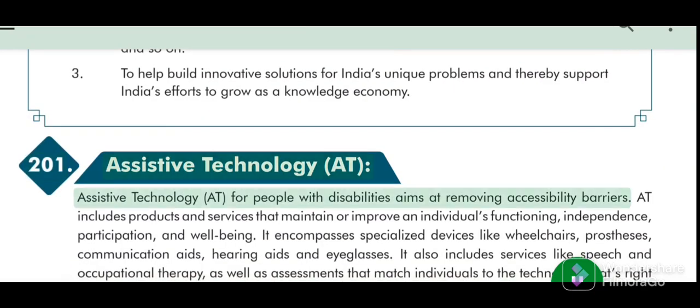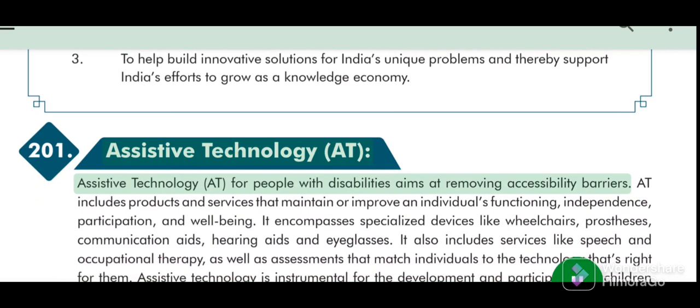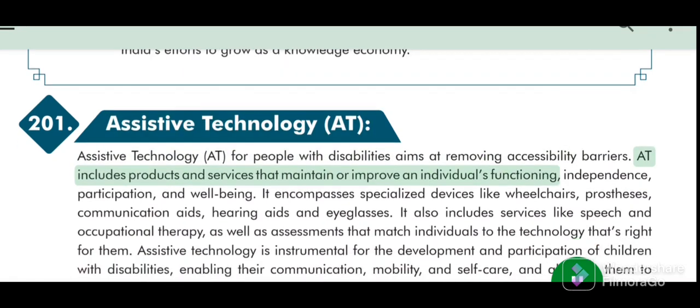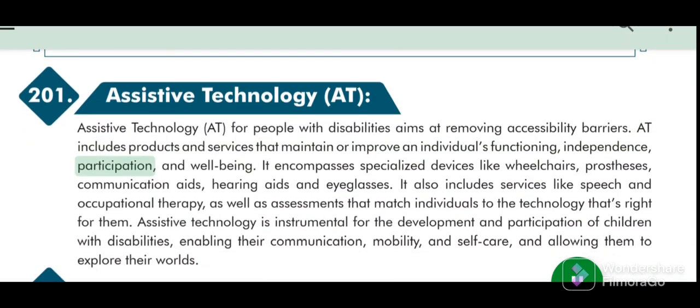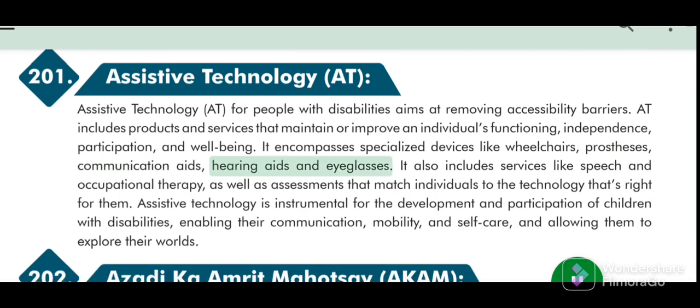201. Assistive Technology Act. Assistive Technology Act for people with disabilities aims at removing accessibility barriers. Act includes products and services that maintain or improve an individual's functioning, independence, participation, and well-being. It encompasses specialized devices like wheelchairs, prostheses, communication aids, hearing aids and eyeglasses.